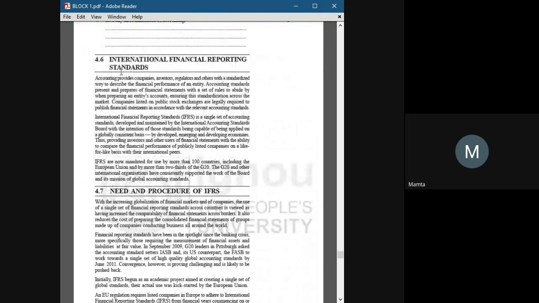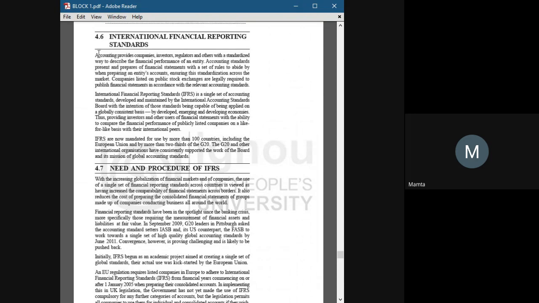Now coming to the International Financial Reporting Standards. These are the international rules for recording accounting. Accounting provides companies, investors, regulators, and others with a standardized way to describe the financial performance of an entity.